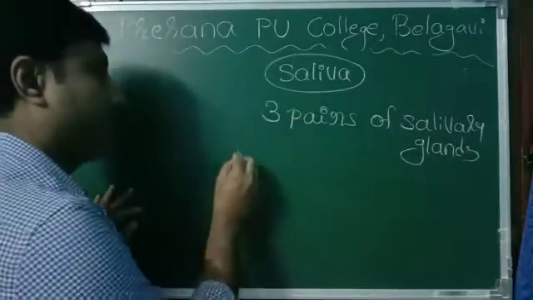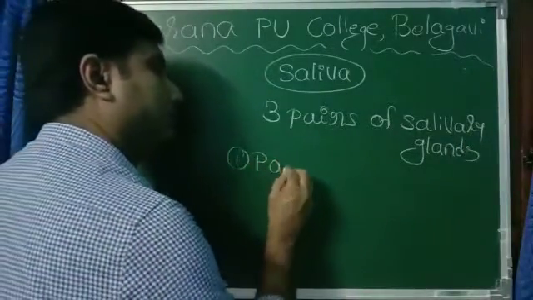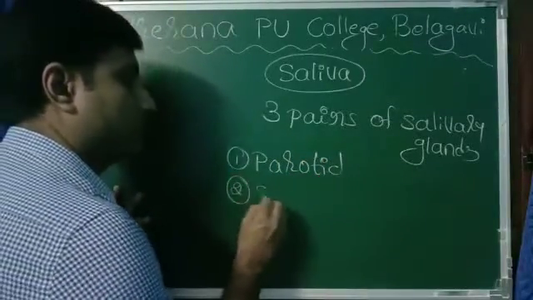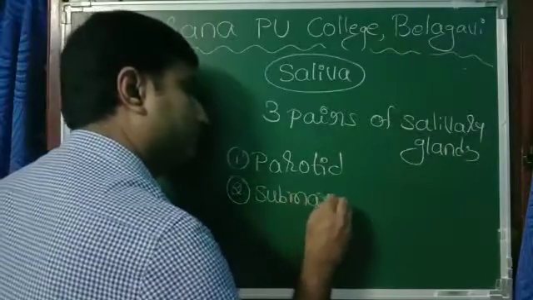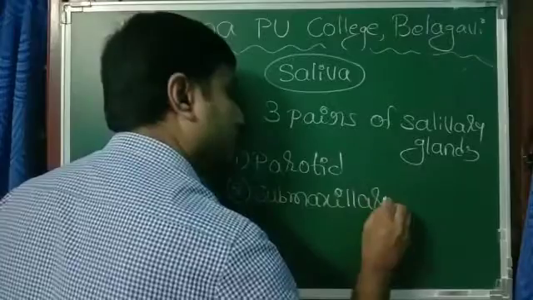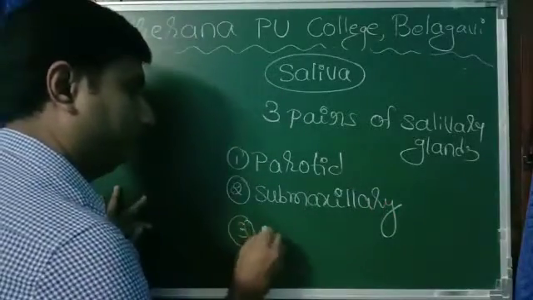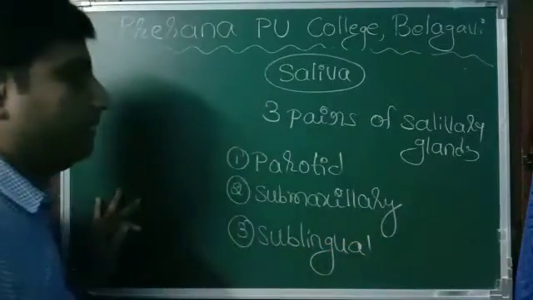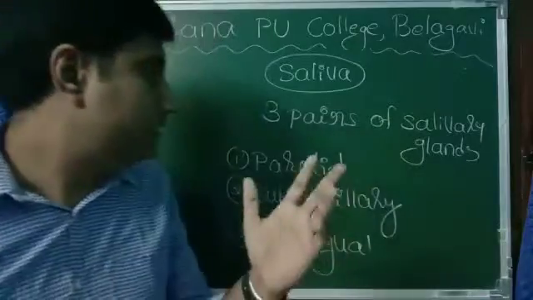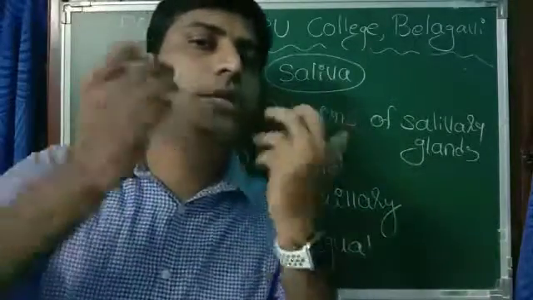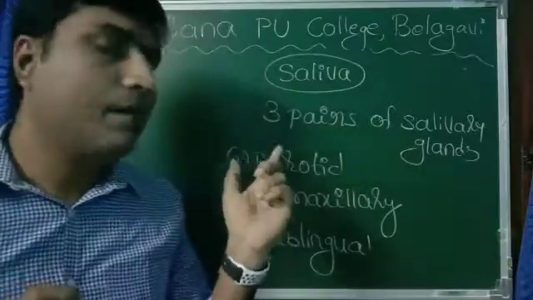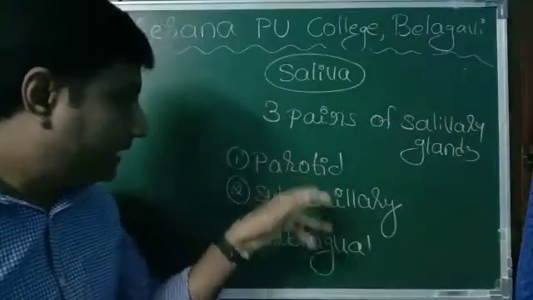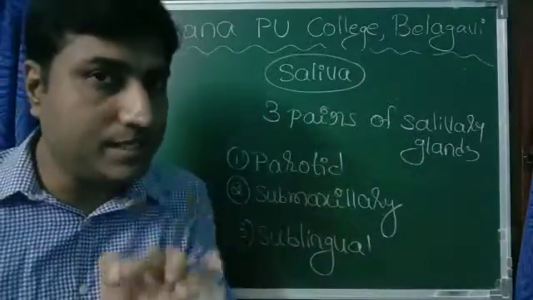And their names: parotid, submaxillary, sublingual. Parotid is present here, interior to this. Submaxillary at the angle of the teeth and sublingual below the tongue. So these 3 are the pairs of salivary glands present in our body.